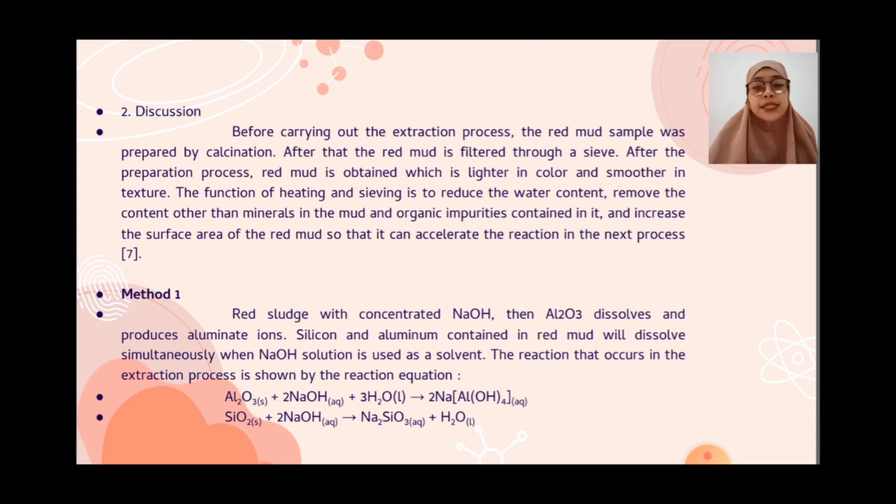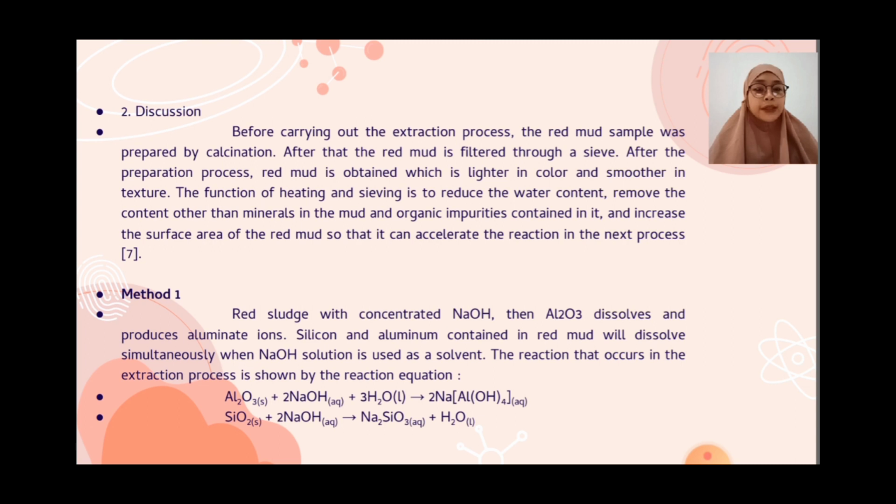Method one. Red mud with concentrated NaOH, then Al2O3 dissolves and produces aluminate ions. Silicon and aluminium contained in red mud will dissolve simultaneously when NaOH solution is used as a solvent.